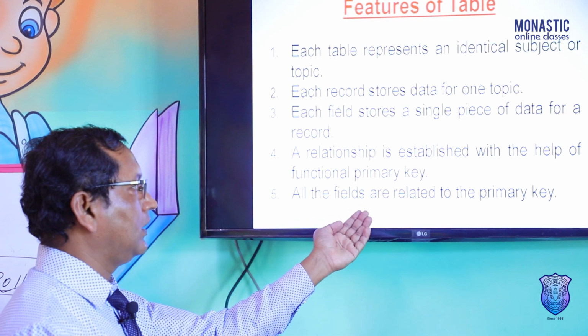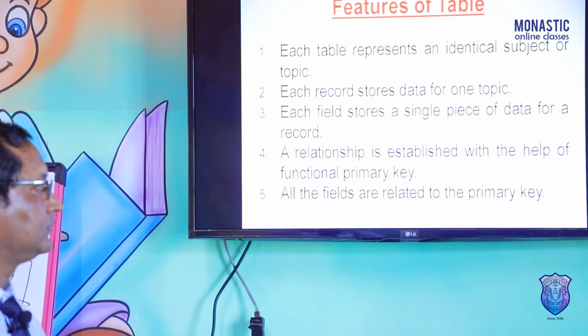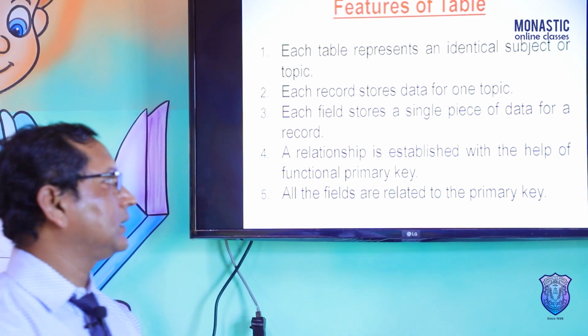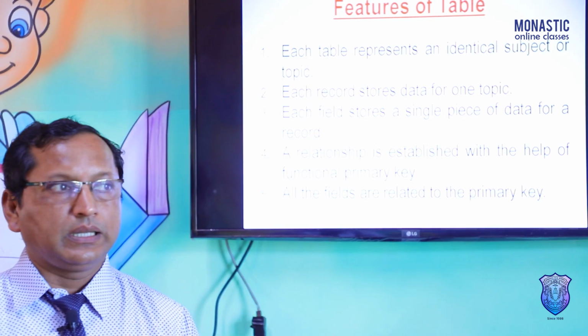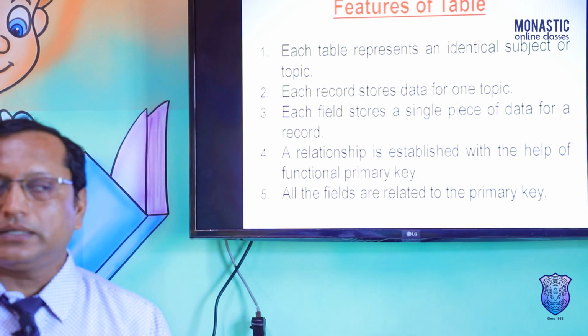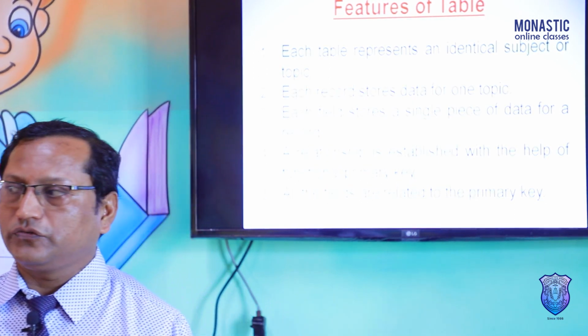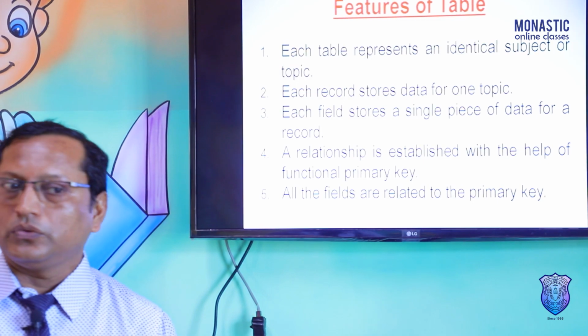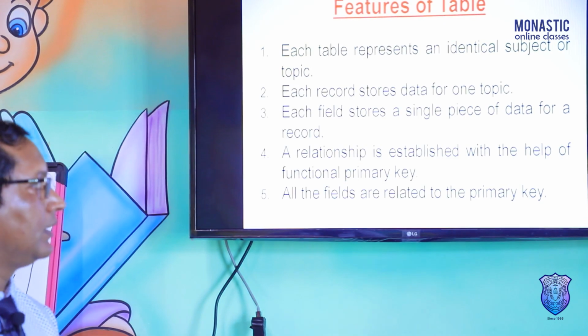All the fields are related to the primary key. While entering data into the fields, that depends on the primary key. Though it is optional, if a primary key has been created, then according to the primary key the user has to fill the data into the particular table.